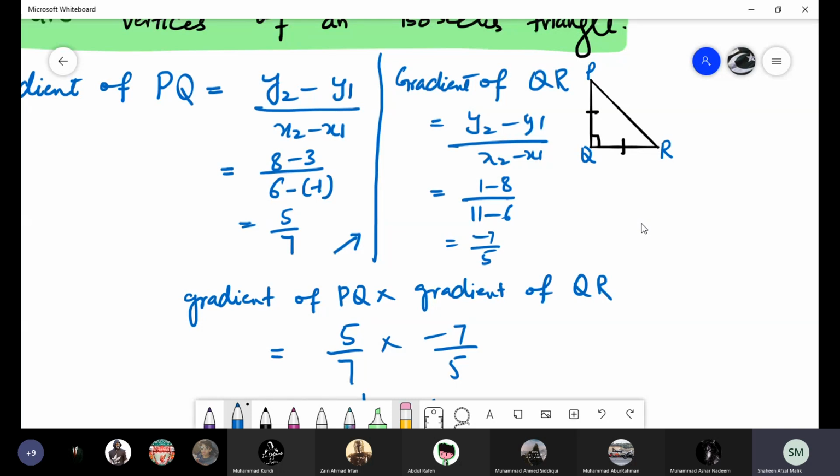Why? How do we prove that? If we find the slope of these two lines and the product is coming -1, that proves that these lines are perpendicular to each other. It means that this angle PQR is a right angle.